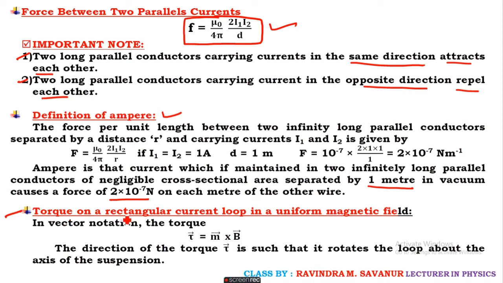After this one, you have come across what? Torque. Torque on a rectangular loop in a uniform magnetic field is given by what expression? Torque equals M cross B bar. The torque rotates the loop about the axis of suspension.